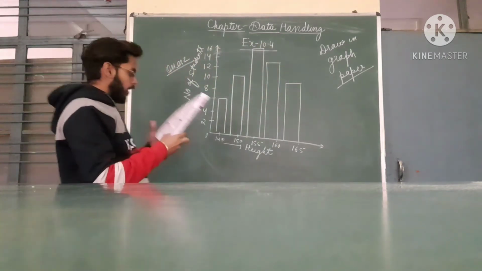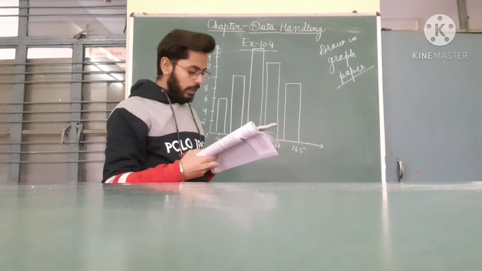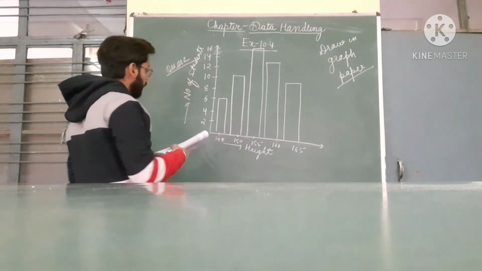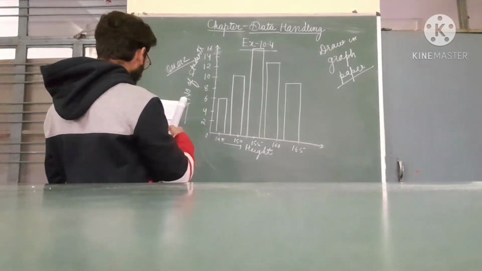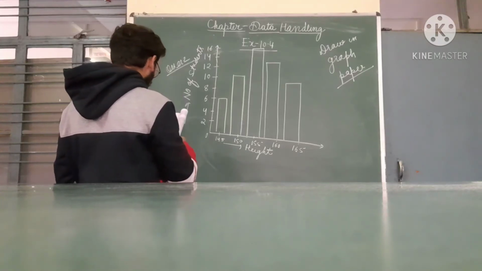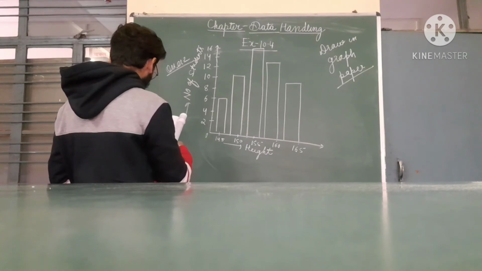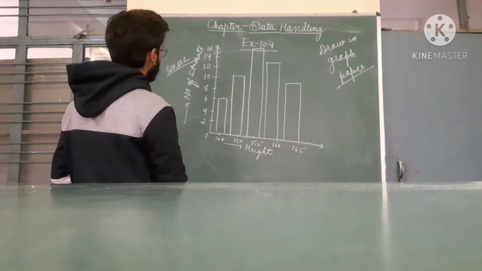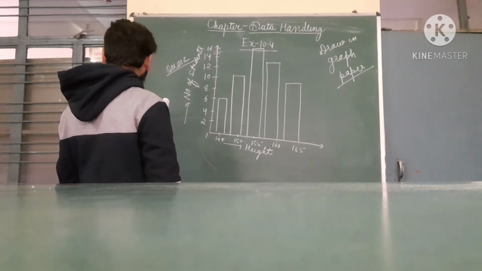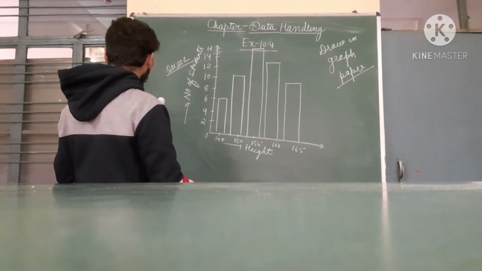Now the question asks how many students have their height more than 160 centimeter? Only one student, I think. How many students have height more than 160 centimeter? Only one.